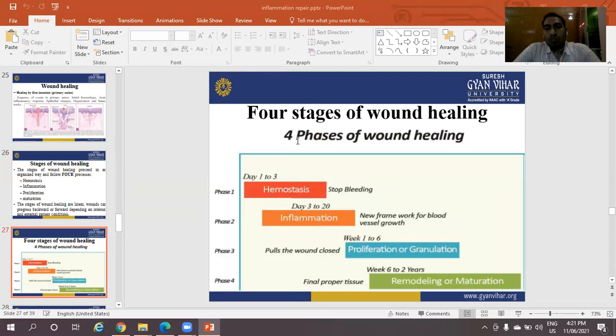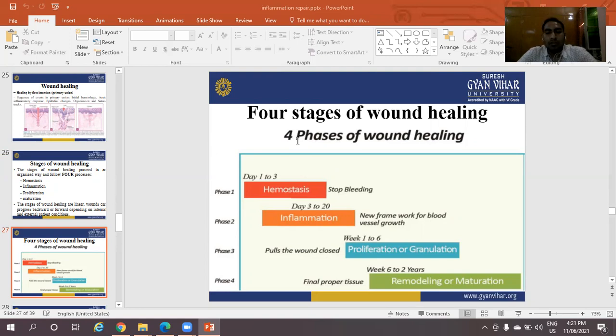Four phases of wound healing. The first phase is hemostasis. The second phase is inflammation.